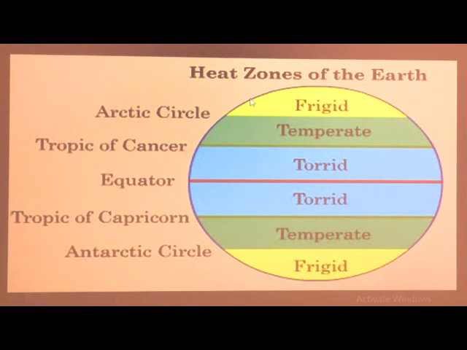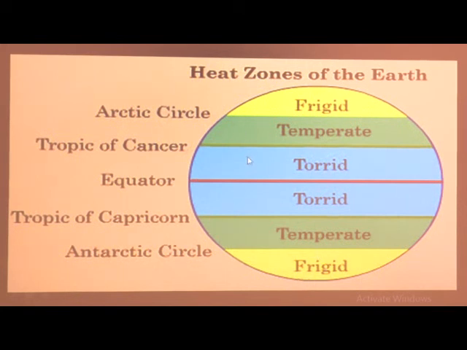Then in north, the yellow color frigid zone. You can see this yellow, it is frigid zone from Arctic Circle to the North Pole. The same way, from Antarctic Circle to the South Pole is the frigid zone.